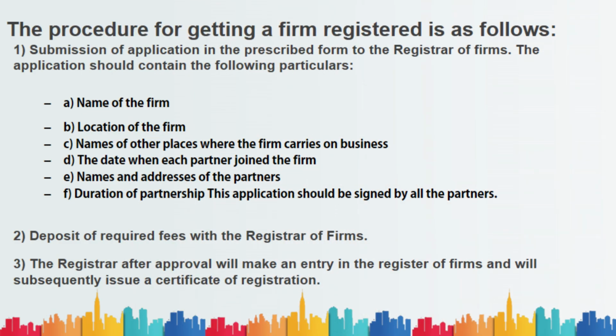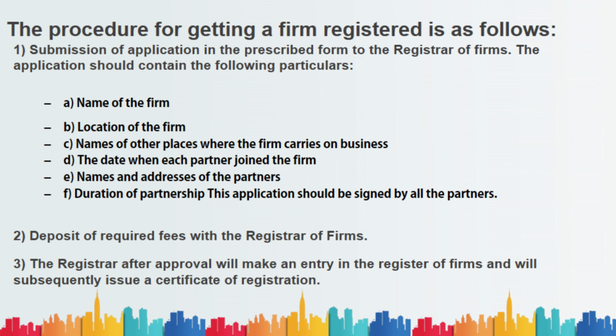Moving on to the next one, that is the procedure of getting the firm registration like this. I hope you guys see this. If not, just increase the resolution to 720p for a minute. Okay, the first procedure is submission of the application to the registrar of firms, and that application should contain the following particulars: name, location of the firm and names of other places where the firm is going to carry on business, the date each partner joined the firm, name and address of the partners, duration of partnership, and finally this form should be signed by all the partners. Then with this form, partners should pay the fees.